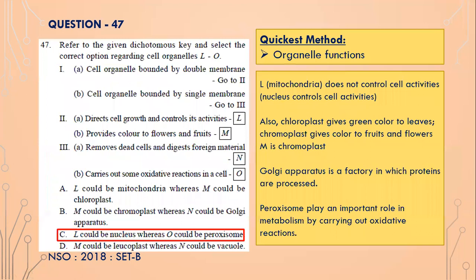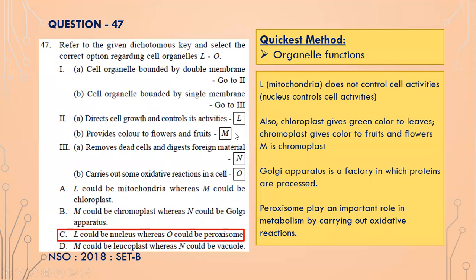Okay, question 47. Refer to the given dichotomous key and select the correct option regarding cell organelles L to O. Cell organelle bounded by double membrane, go to 2. And then 2 is: directs cell growth and controls its activities. So L is mitochondria.